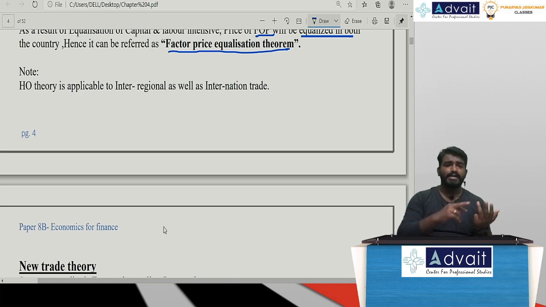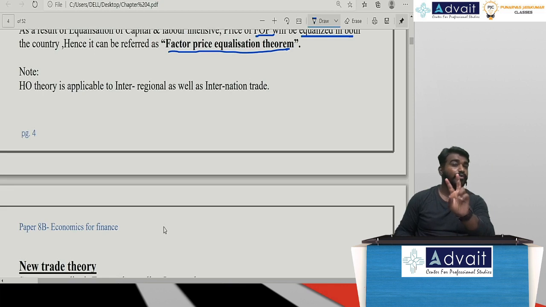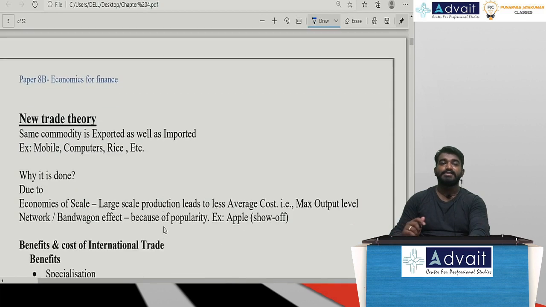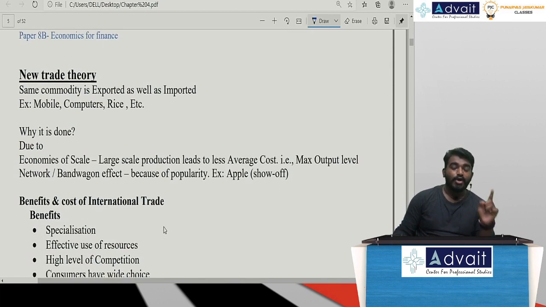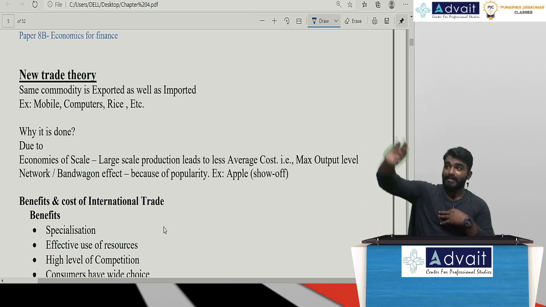Sir, I can give an example such as cell phones, computer spare parts, any life-saving drugs, or agricultural outputs like rice and wheat. Even we produce and export it, and we also import the same commodity. Sir, why? There are 2 important reasons. Sir, reason number 1 is economies of scale. What do you mean by economies of scale? Sir, we produce in larger quantities in order to have a cost benefit. That is, sir, my average cost will be less at the maximum level of output.